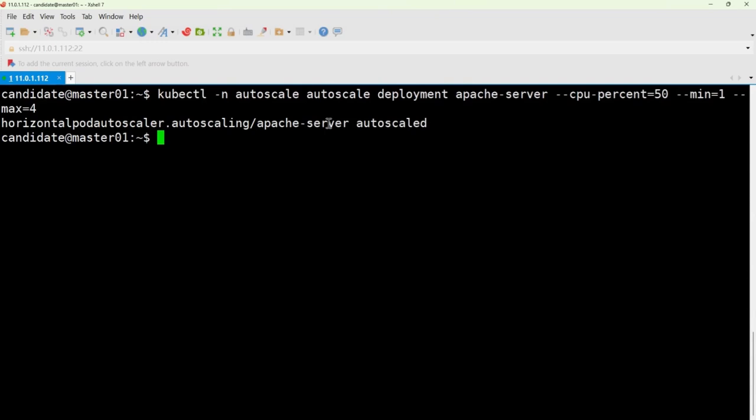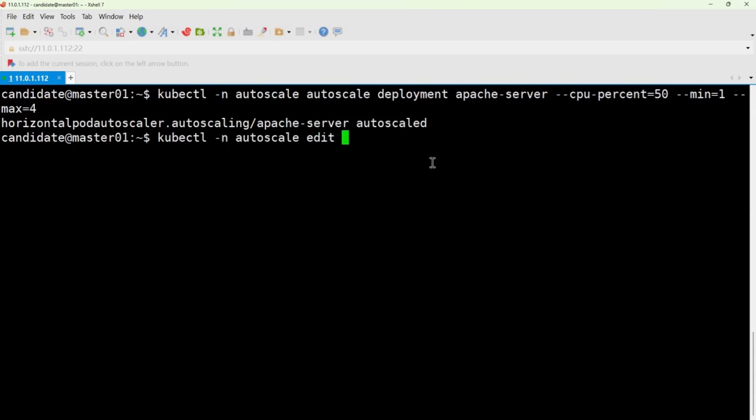Then, after we've created this, there's still a third requirement we haven't completed yet, right? So what does the third requirement ask us to do? It asks us to set the scale down stabilization window to 30 seconds. So what should we do now? Well, open our file, of course. We haven't written the file yet, right? So what do we do? Normally, we can modify it through the file. That's one way. Or we can also just use the edit command.